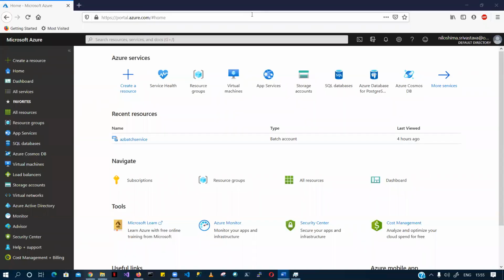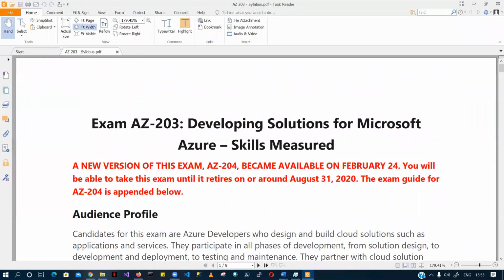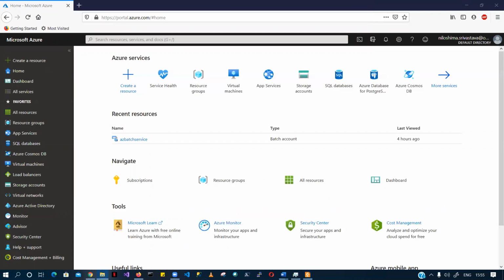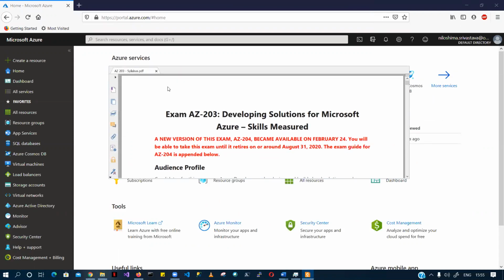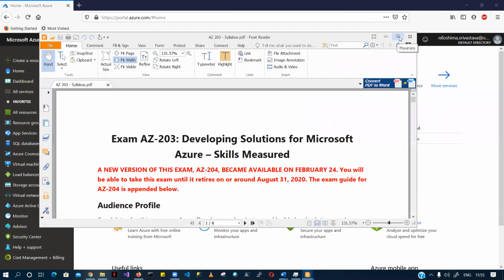Okay, so today we are going to talk about majorly two topics. The first topic will be this batch service, Azure Batch service. And the other topic will be your Kubernetes service. So to understand Kubernetes, we will quickly go through containers. So we'll talk about containers today. We'll see how we can create a container, and then how we can start with Azure Kubernetes Service, right?